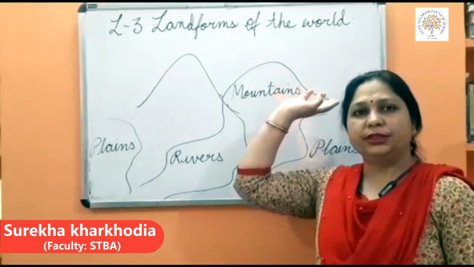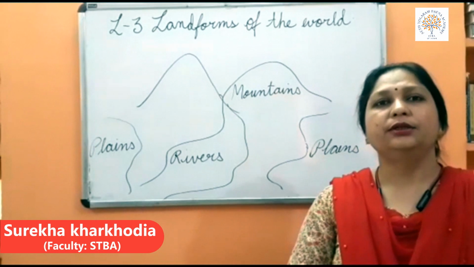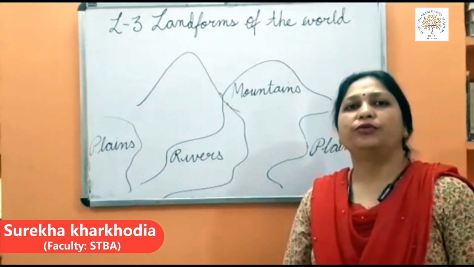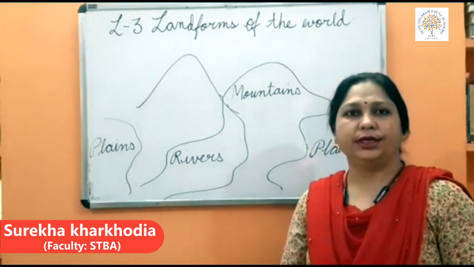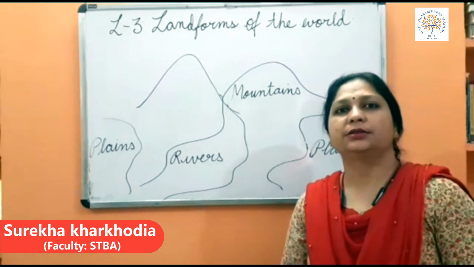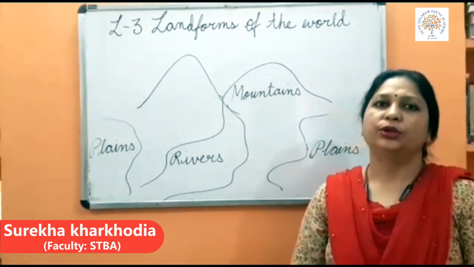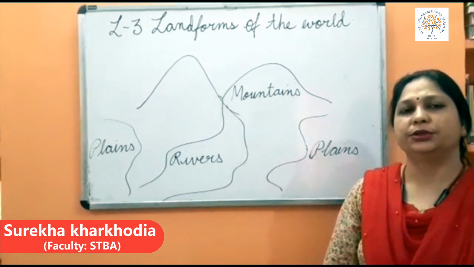Before going through this chapter, I would like to tell you that we started with the explanation of Earth. I explained to you what latitudes and longitudes are, and many more imaginary lines. In the second chapter, I explained the movements of the Earth, that is rotation and revolution.